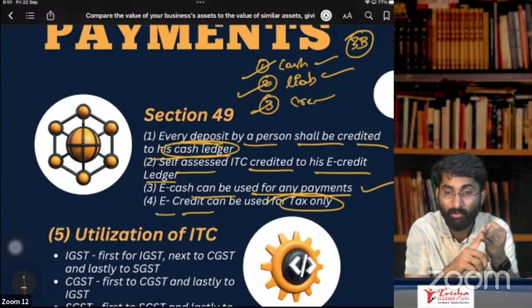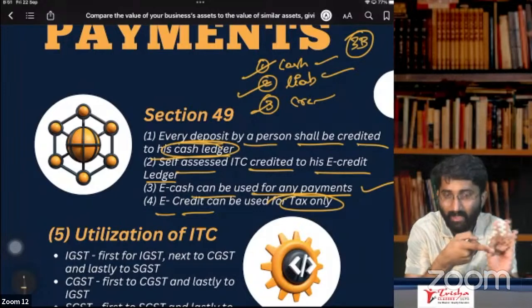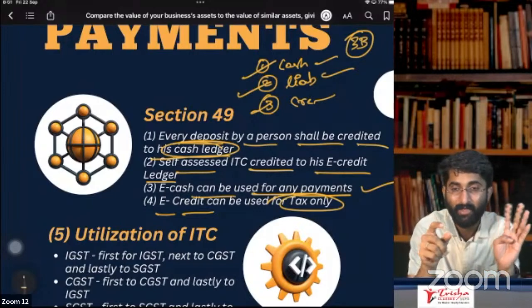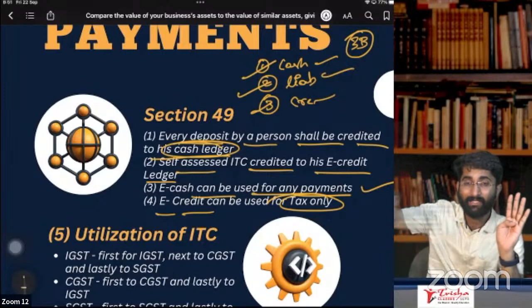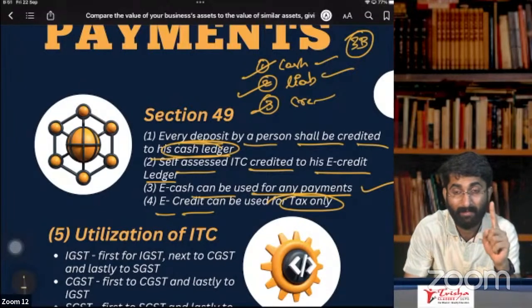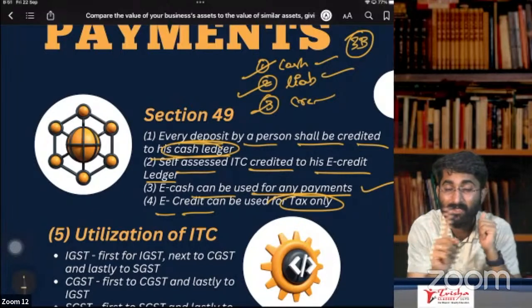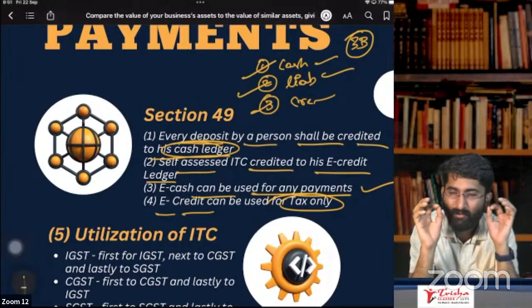Sections 52 and 51: the TDS and TCS that you have collected, you cannot pay out of the credit ledger. And the fourth important one is RCM. You have to pay under RCM, and that you cannot pay by credit ledger. Everything you have to pay by cash.